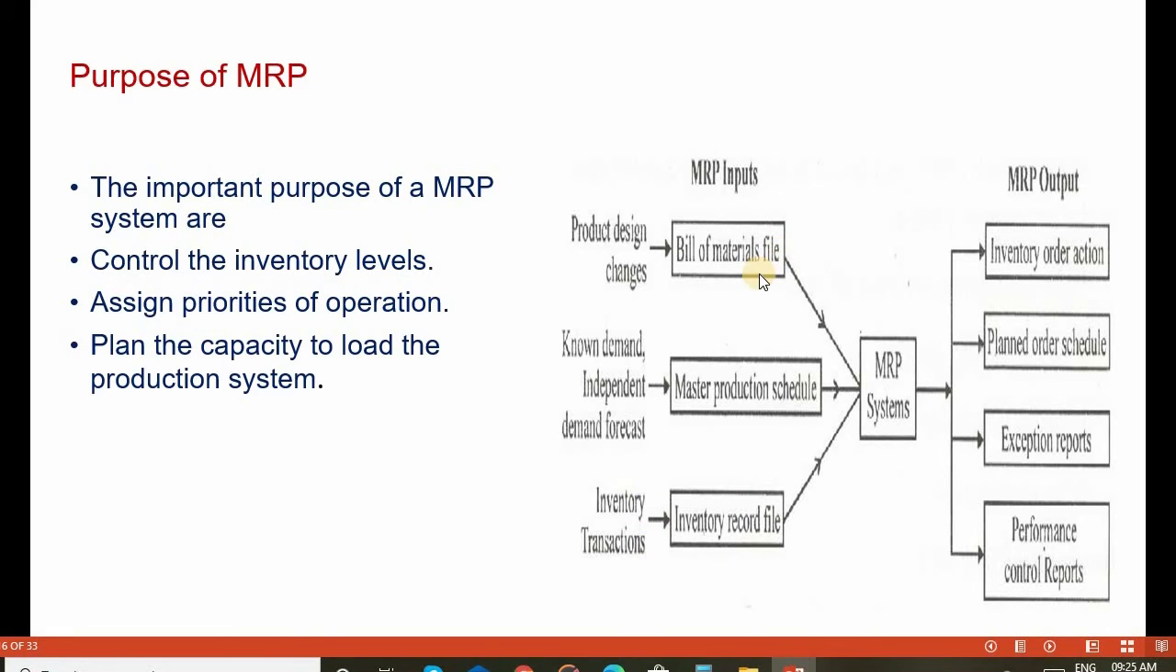These are the bill of material file, master production schedule, and inventory record file. These are the MRP inputs, which pass to the MRP system, which comes out as inventory order action, planned order schedule, exception reports, and performance control reports as MRP output.